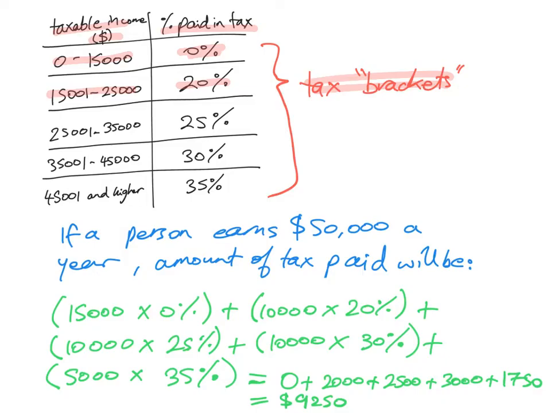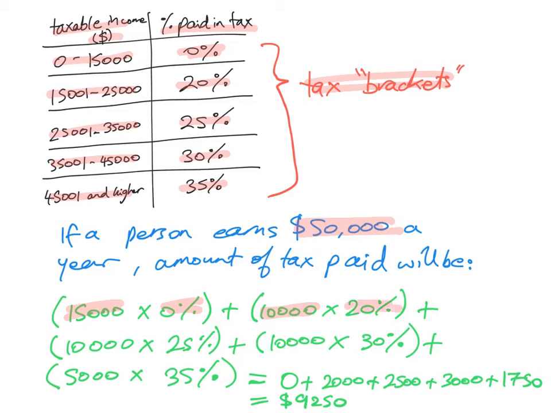Between $25,000 and $35,000, maybe 25% is taken in tax. $35,000 to $45,000, 30% is taken in tax. Anything higher than $45,000, maybe you've got 35% taken in tax. So if a person earns $50,000, let's have a look at, say, a high school teacher that makes $50,000 in 1 year. The amount of tax will be, well, the first $15,000 will be taxed at 0%,